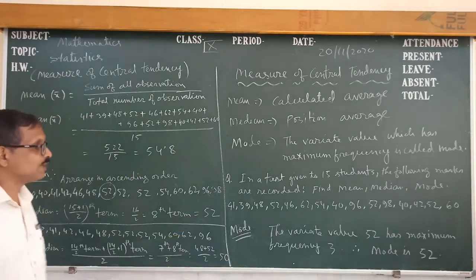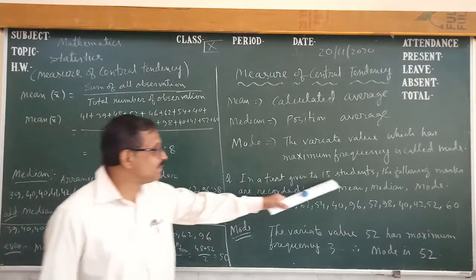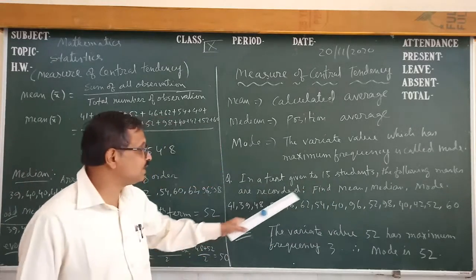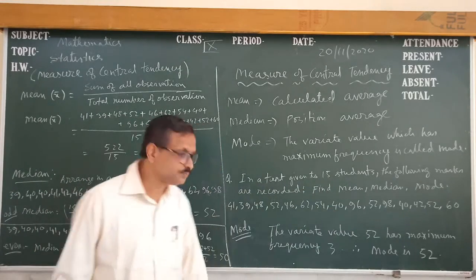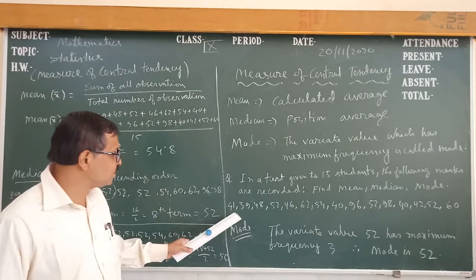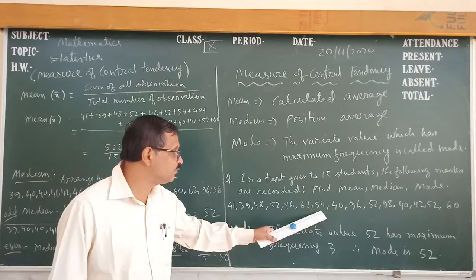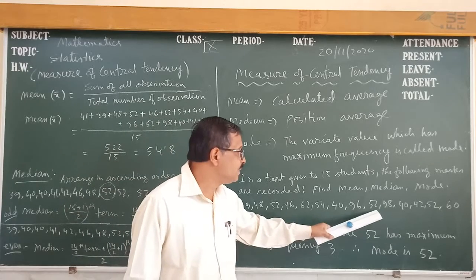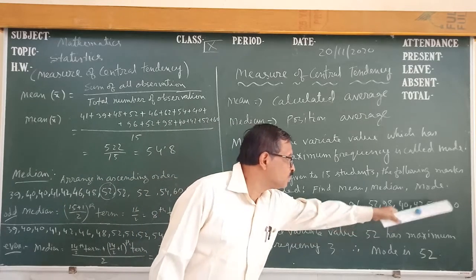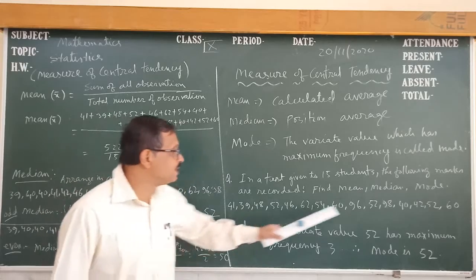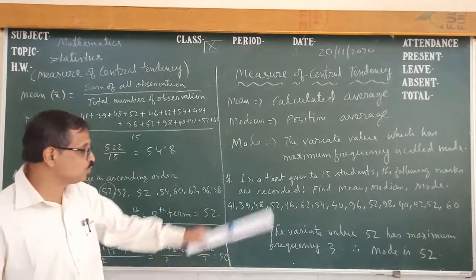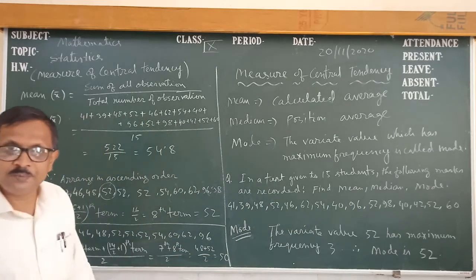So I am giving you an example. In a test given to 50 students, the following marks are recorded. Find mean, median and mode. These are the marks: 41, 39, 48, 52, 46, 62, 54, 40, 96, 52, 98, 40, 42, 52 and 60. These are the 15 marks obtained by 50 students. Then we have to find the mean, median and mode.